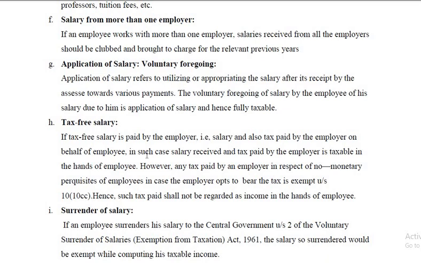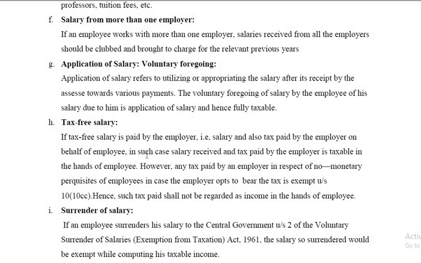For example, from his salary some amount might be deducted and transferred towards provident fund, or say a savings bank account, or might have been adjusted towards a loan. All these are voluntary deductions and therefore that is fully taxable. It's not the net amount, but the gross amount that is taxable.